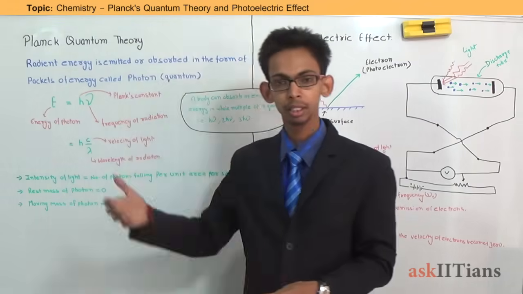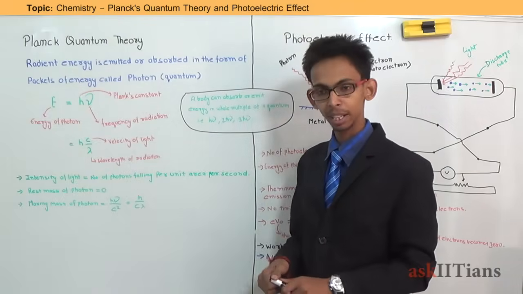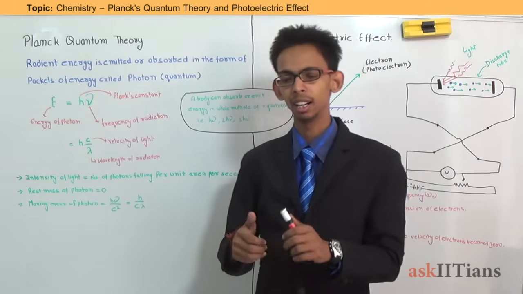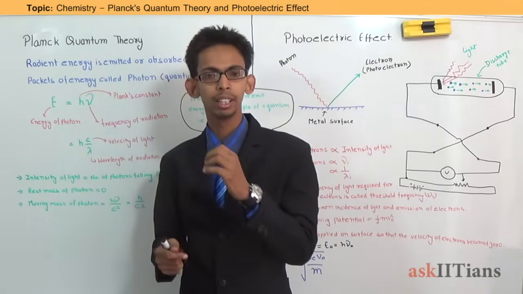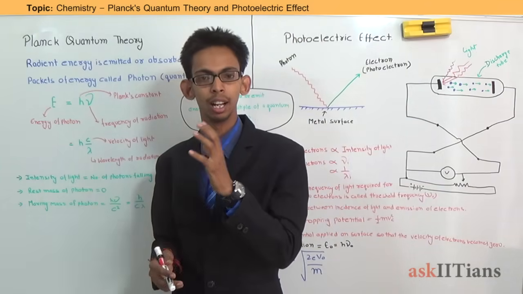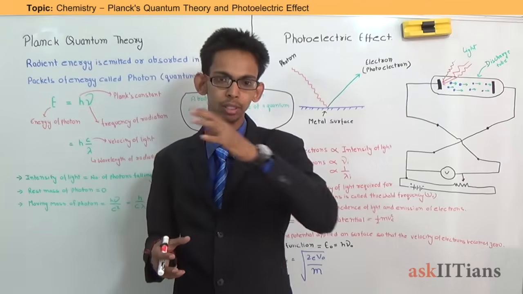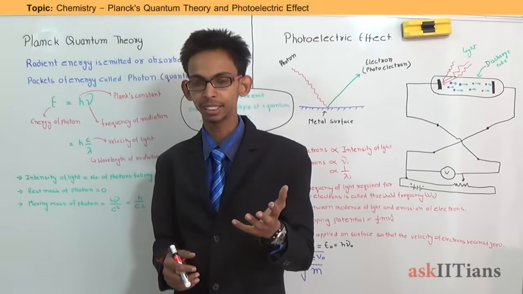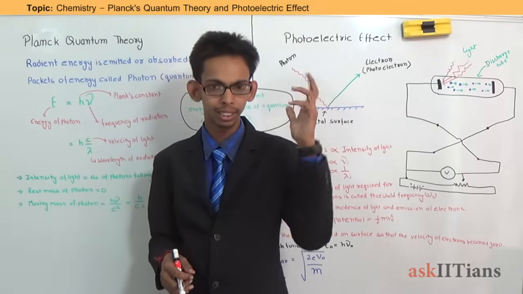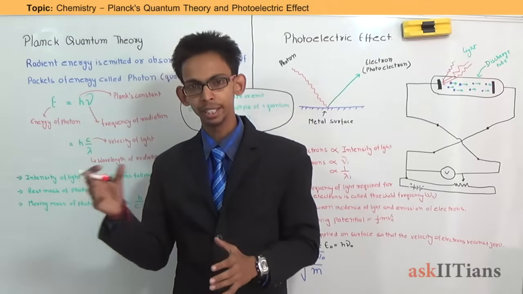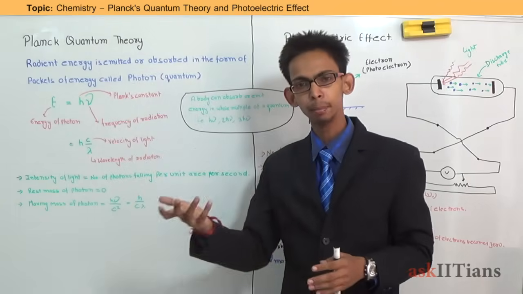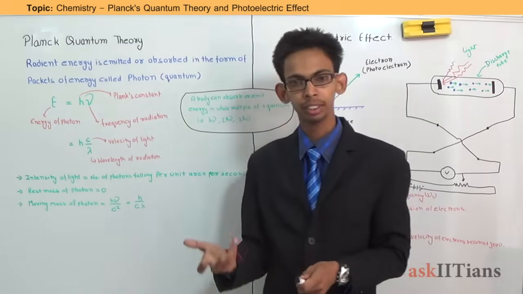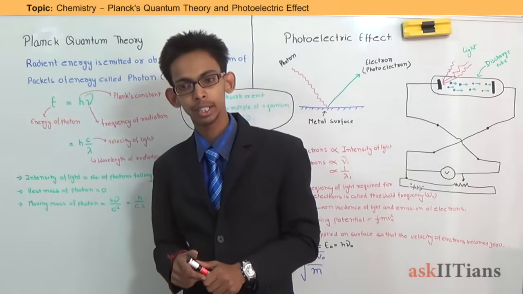What is the statement? The main statement of Planck quantum theory is about radiant energy. Now what is radiant energy? Energy which is traveling in the form of radiations. And we know that energy transfers from one place to another in the form of radiation. An example is electromagnetic radiation, that is light. So radiant energy is emitted or absorbed in the form of packets of energy called photons or quanta.